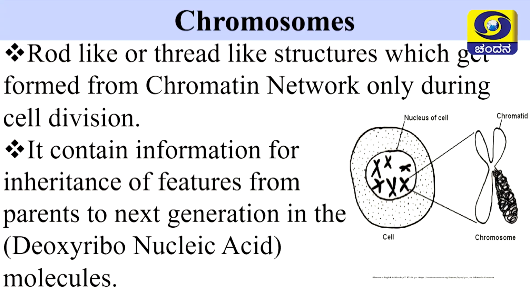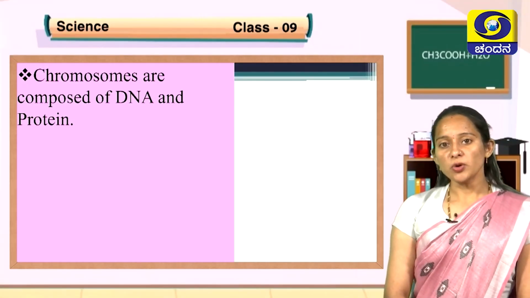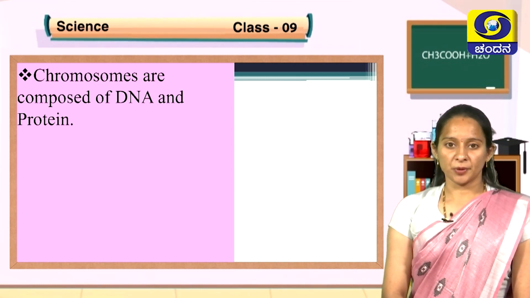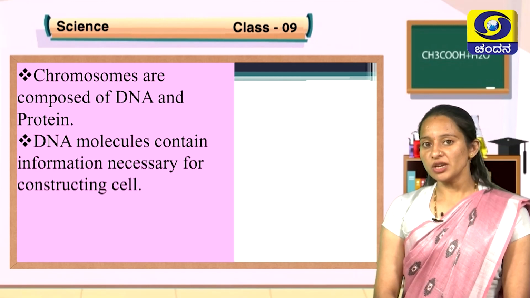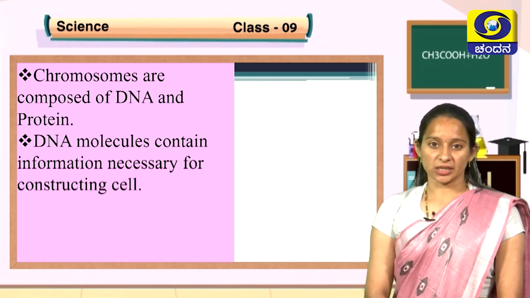Chromosomes contain information for inheritance of characters from parents to the next generation in the form of DNA molecules. DNA stands for deoxyribonucleic acid. Chromosomes are composed of DNA and protein. DNA molecules contain information necessary for constructing a cell.